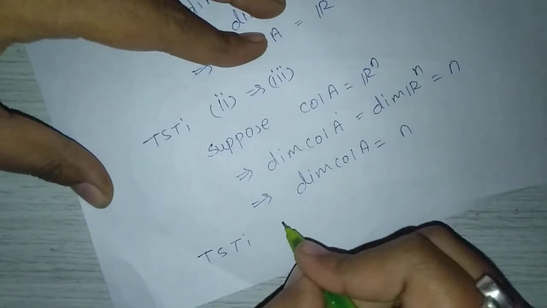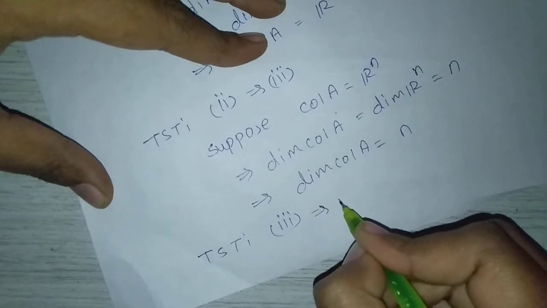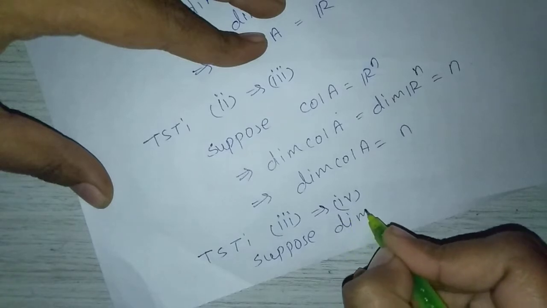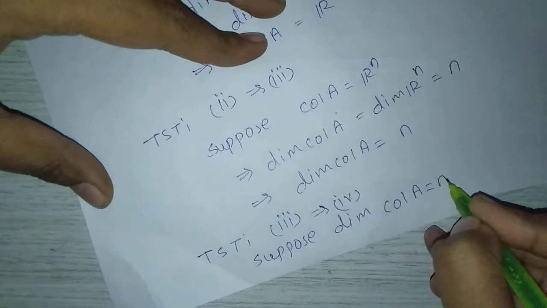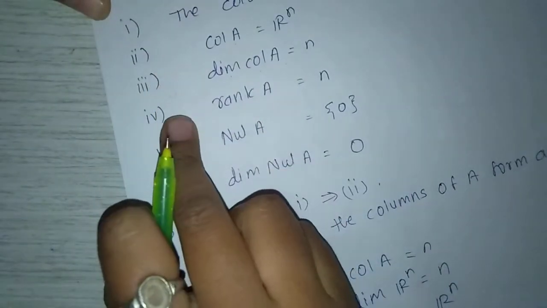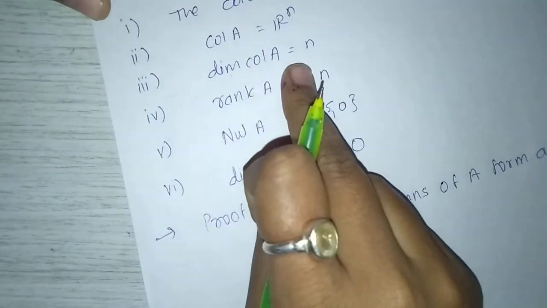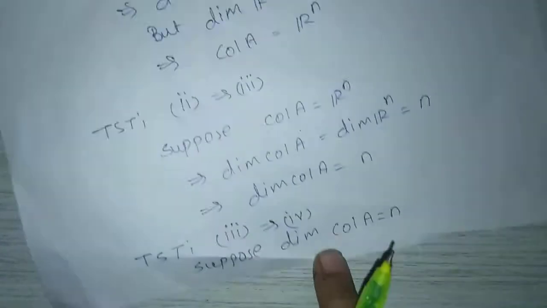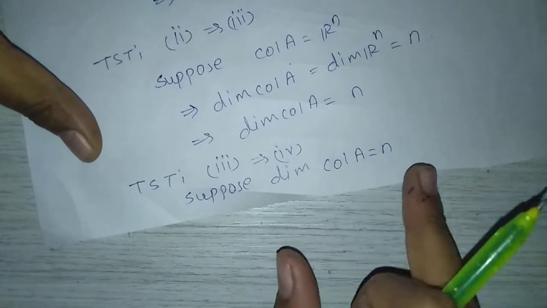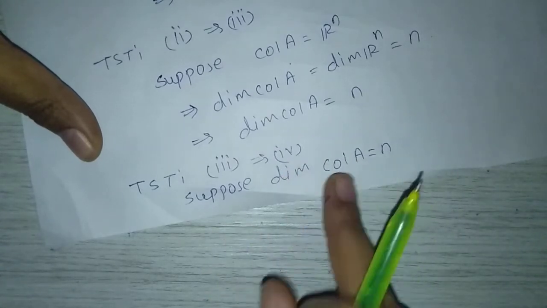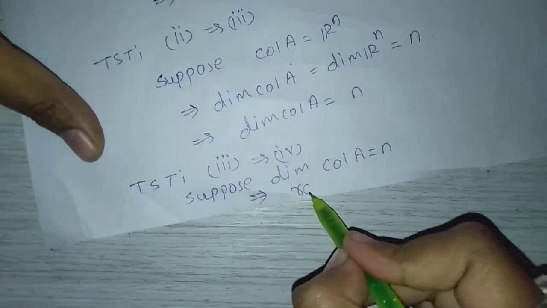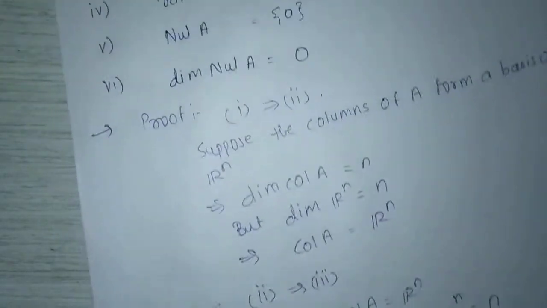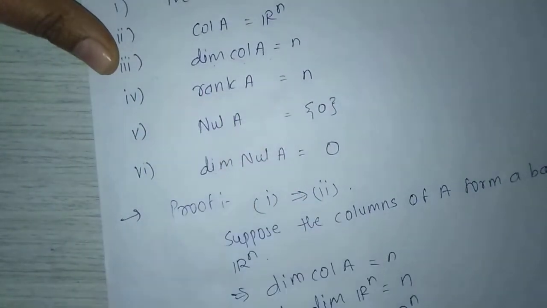Now to show that third implies 4. Suppose dimension of column space of A equals n. Then we show that rank of A equals n. Here dimension of column space of A equals n, and we know that rank of A means dimension of column space of A, which implies rank of A is equal to n. So here we get the 4th. Now next, to show that 4th implies 5.